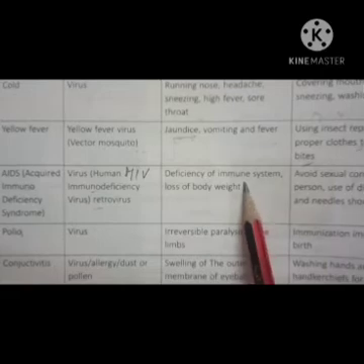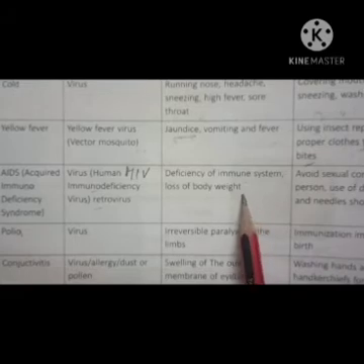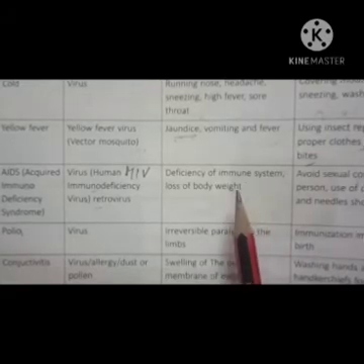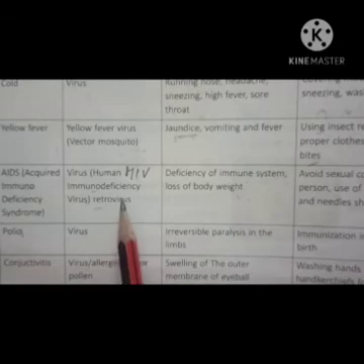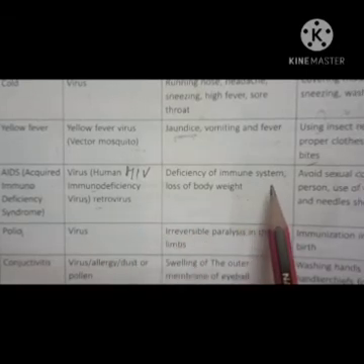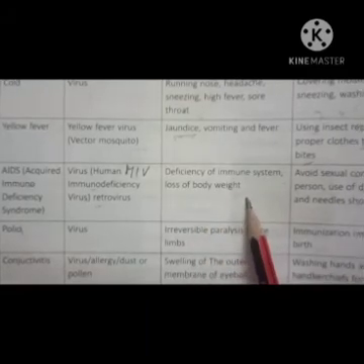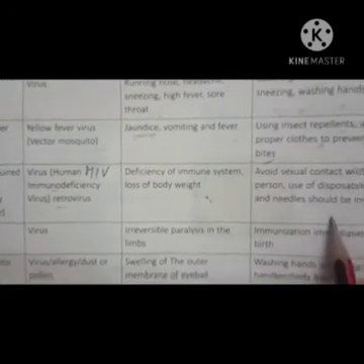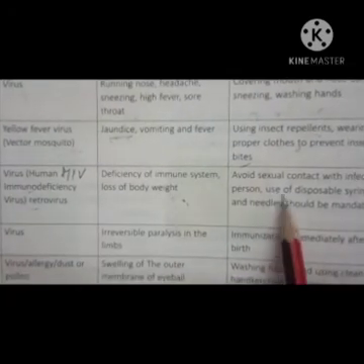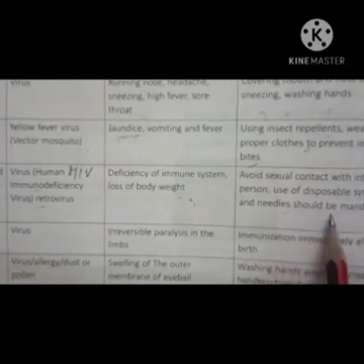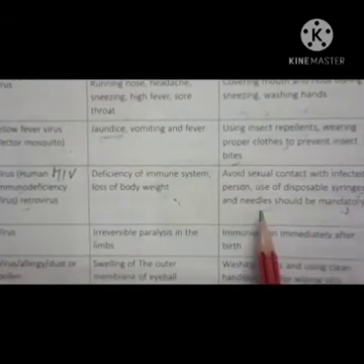It means when a person's immune system becomes weak, then he will suffer with a number of diseases. Due to AIDS, the person's immune system becomes very weak, and then loss of body weight occurs. Now how can you avoid it? Avoid sexual contact with the infected person, and the use of disposable syringes and needles should be mandatory. It becomes compulsory to use disposable syringes and needles.